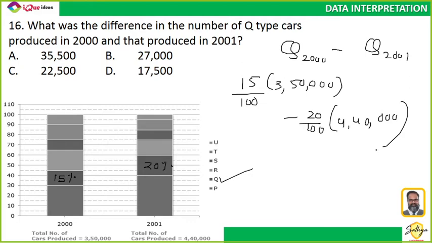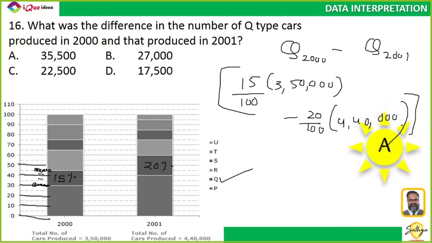Amanbir, how did I take the percentage out? Look at the graph. It starts from 0. This is 10, this is 20, this is 30, this is 40, this is 50 and so on. So for Q, this portion is 45. Between every two markings is 5%. So total 3 markings, that is 15%. Right? So once you do this calculation correctly, your answer is 35,500.